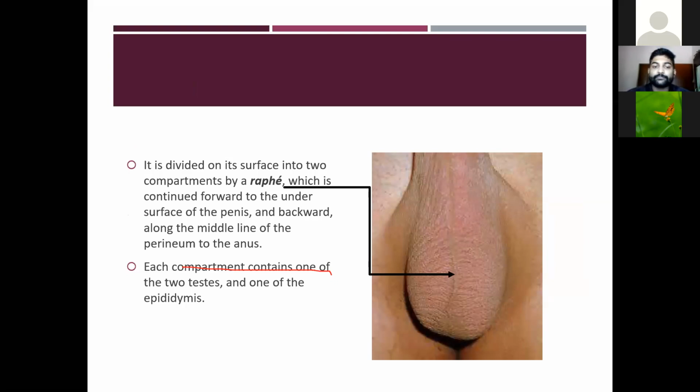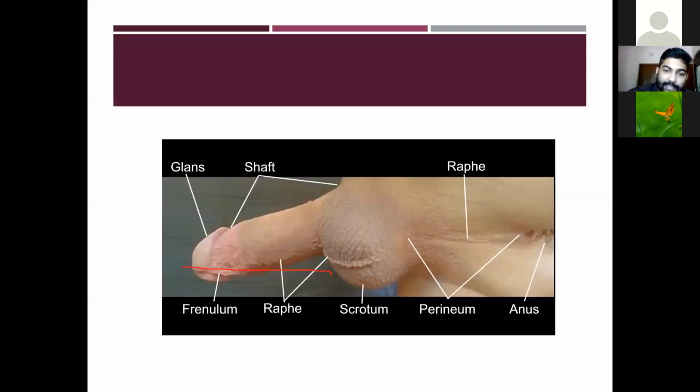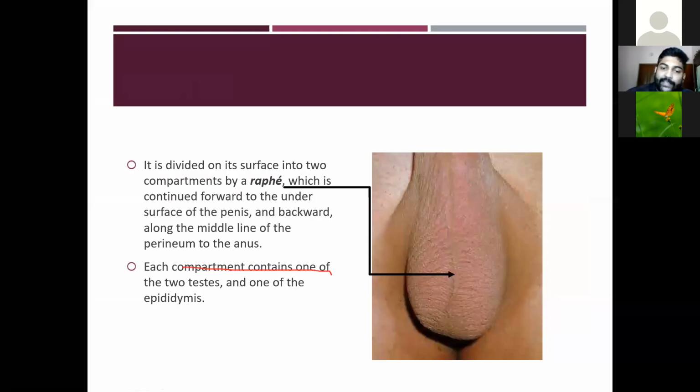This raphe is continuous forward to the under surface of the penis. In this picture you can see the raphe is continuous towards the under surface of the penis and backwards towards the anus along the midline of the perineum. So the raphe divides the scrotum, then goes forward to the under surface of the penis, and then along the midline of the perineum it goes backwards to the anus. Each compartment contains one of the two testes and one of the epididymis.